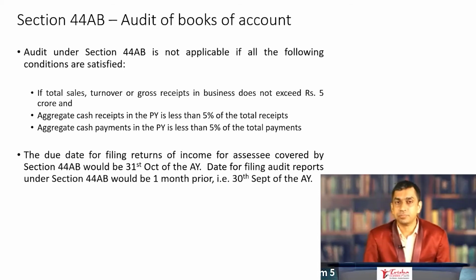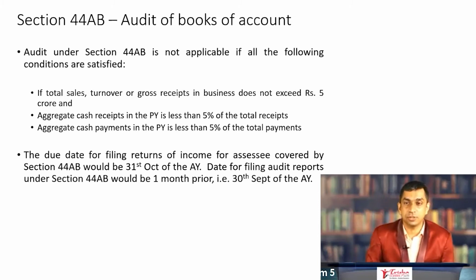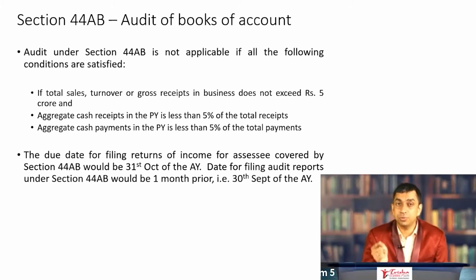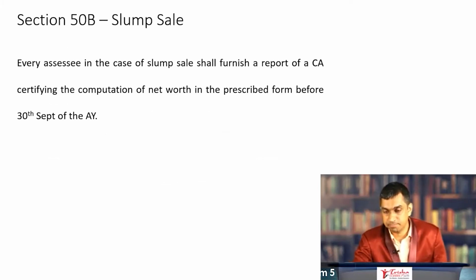Please note, previously the due dates used to be the same, which was 30th September of the assessment year, both for filing returns of income as well as filing audit reports under section 44AB. Now they have split it into two different provisions. They are saying the due date for filing returns of income is 31st October, something that we will see under section 139 also. And they have told that the audit report under section 44AB has to be filed 1 month prior to this particular due date, which means it would be 30th September of the assessment year.